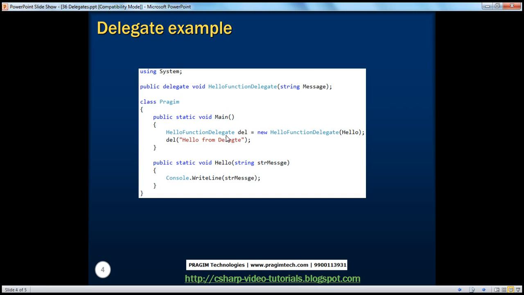And here we are creating an instance of this delegate, and to the constructor of the delegate, we pass in the name of the function, and this function's signature must conform to the signature of the delegate, otherwise we get a compiler error. That's why we call a delegate a type safe function pointer. And then to invoke the delegate, we just invoke the delegate and pass in the string message, which will behind the scenes automatically invoke the function to which this delegate is pointing to.